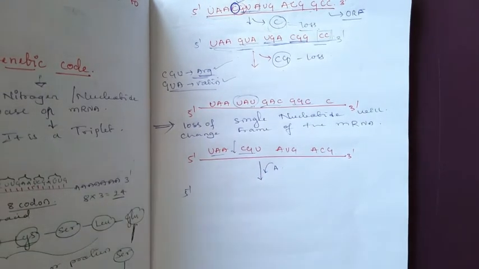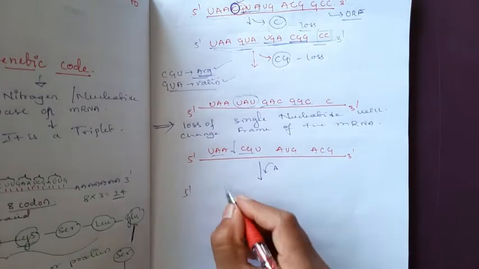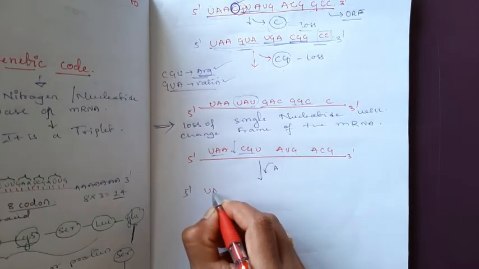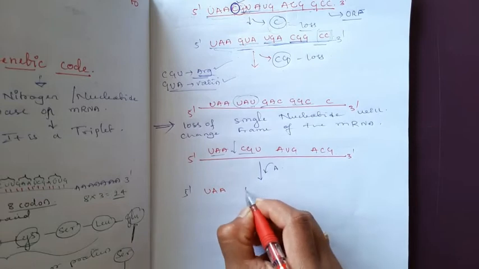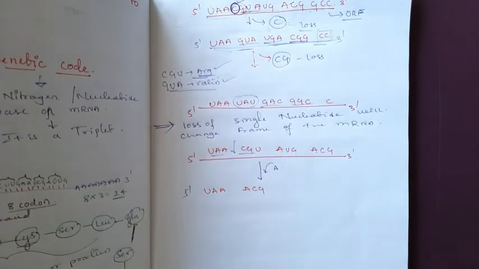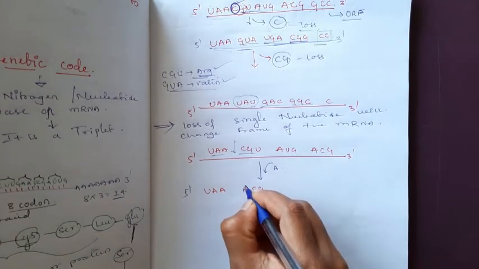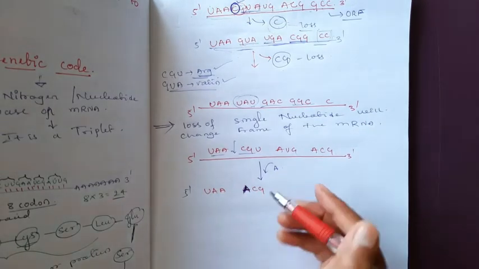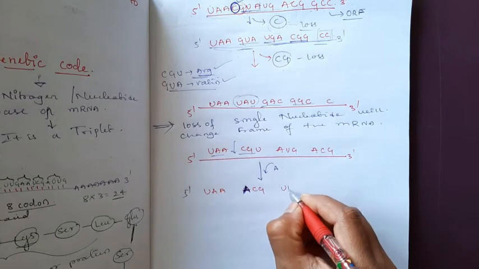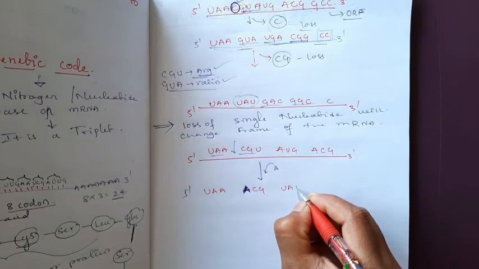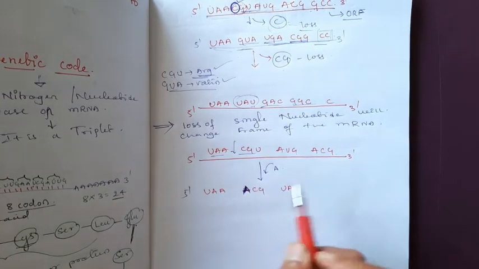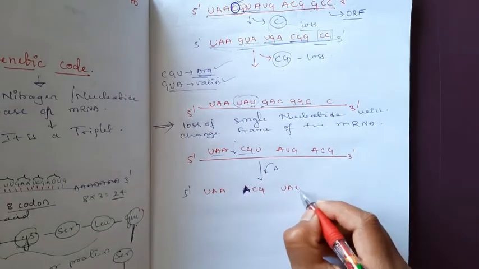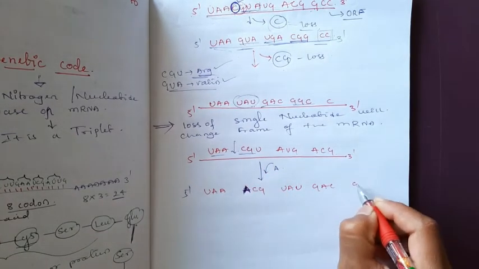The addition of a single nucleotide also changes the frame. CGA, means I will write the A with a different color, then you can get the reference. UAU GACG.